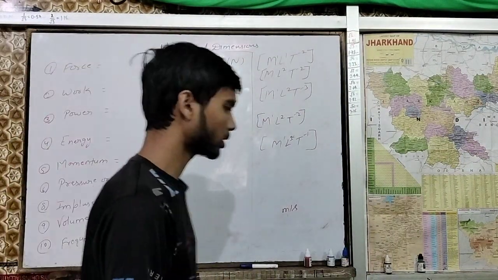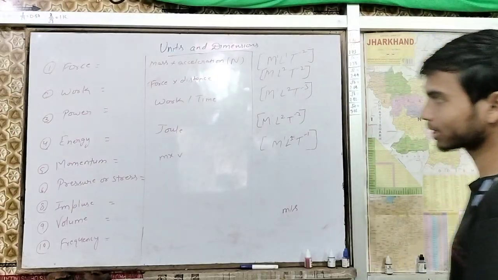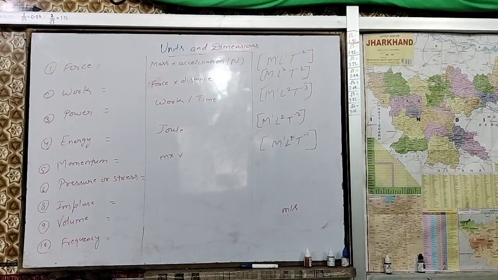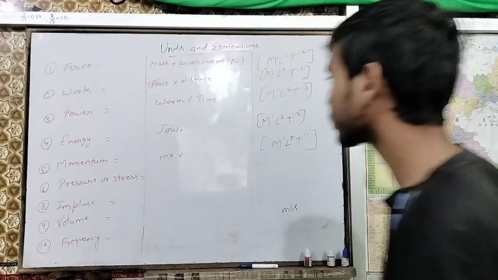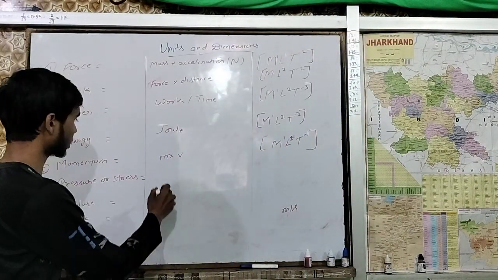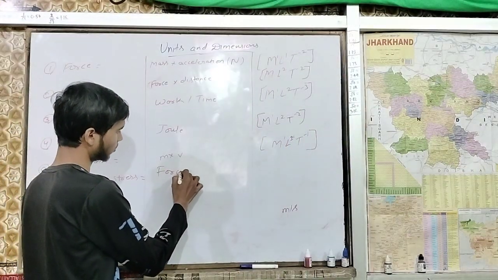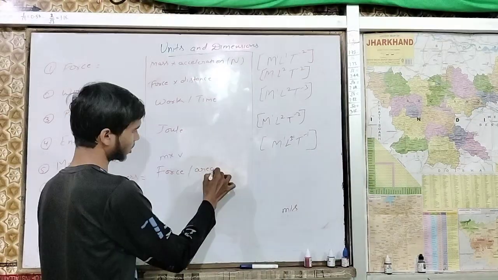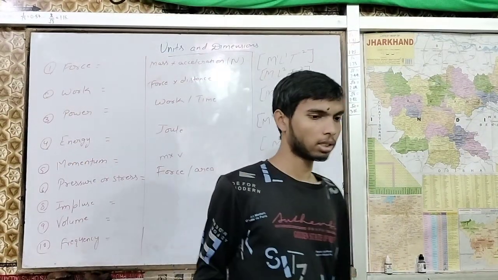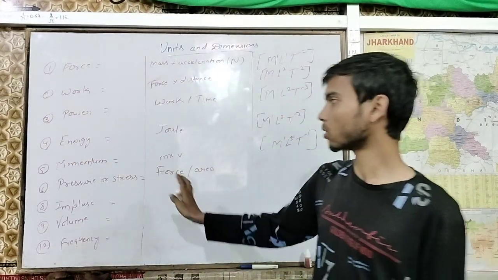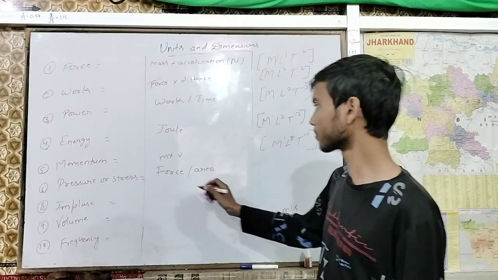Next we have pressure and distance. Moment of a distance is Newton multiple distance. So next we have pressure. Pressure and distance. So force upon area. Yes, there is a chapter of pressure. It's nothing but force upon area. Remember, pressure or stress is equal to force upon area.